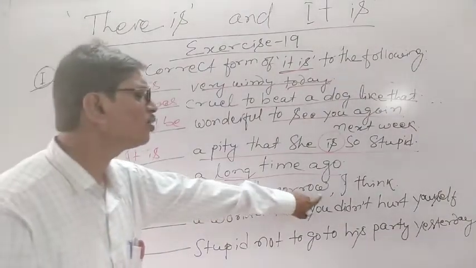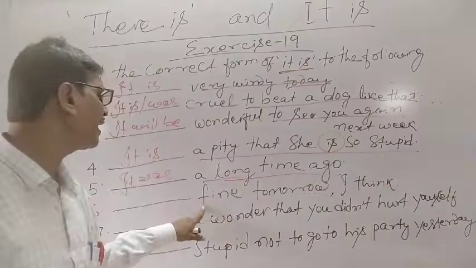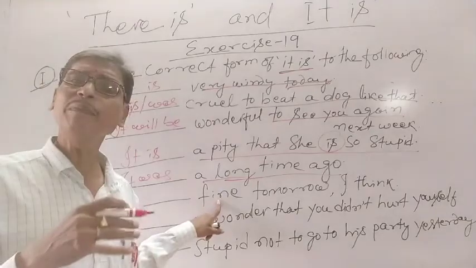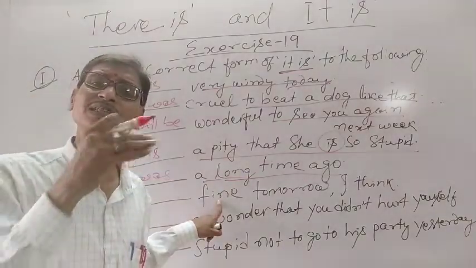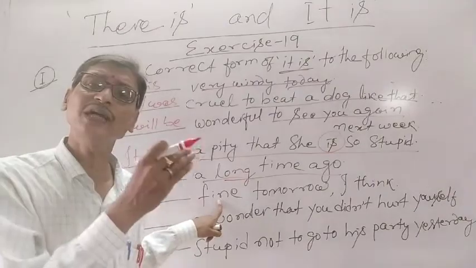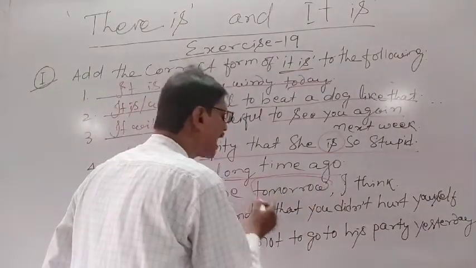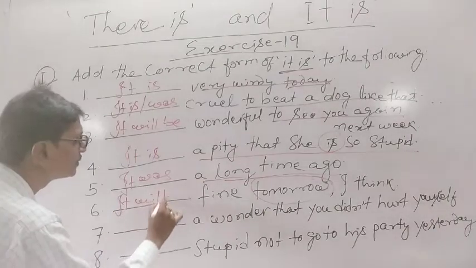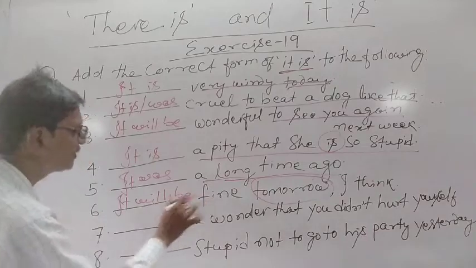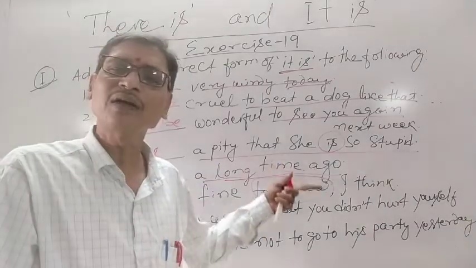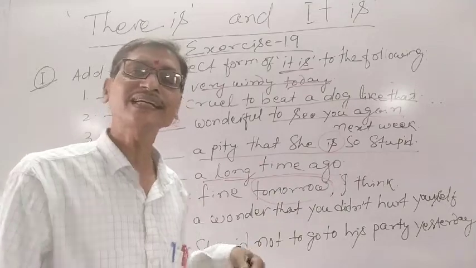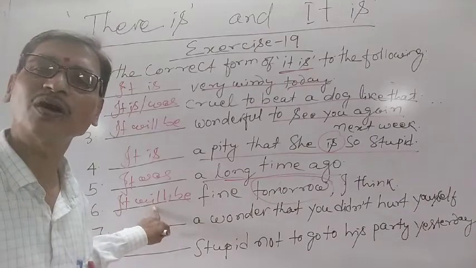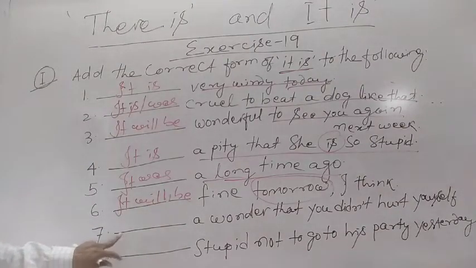"There's a fire tomorrow, I think." Here, what does "fire" mean? We are talking about the weather. So for expressing weather we use the introductory "it." But since it is a future time, what should we do? It will be fine. That means the weather will be fine tomorrow, I think. So for talking about future time, we have used the future form of this verb. Clear? Next.